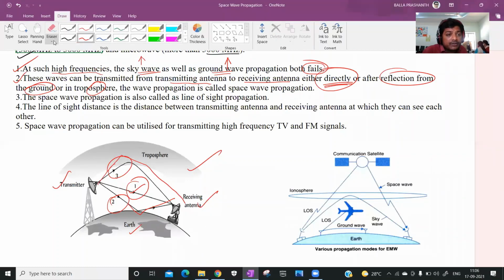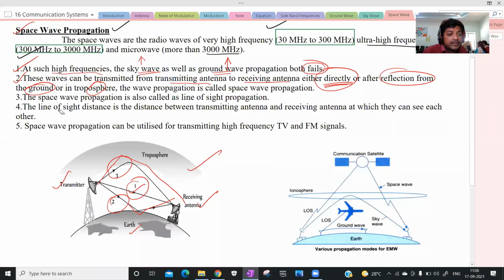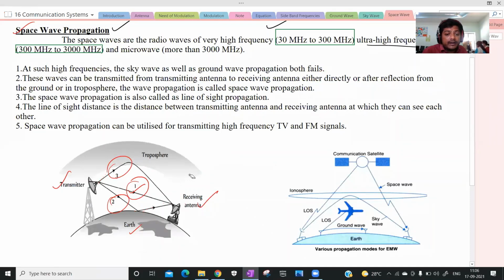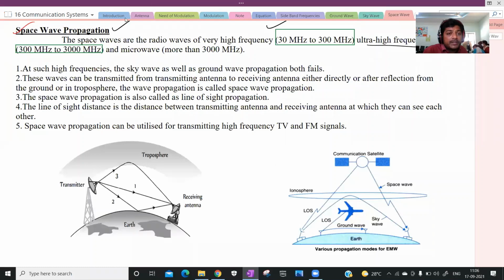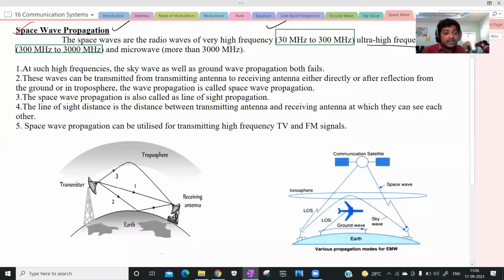This type of propagation is called space wave propagation. Understood? In this mode of space wave propagation, we can send the waves directly from transmitting antenna to receiving antenna, or by the reflection of the earth surface, or by the reflection from the troposphere.